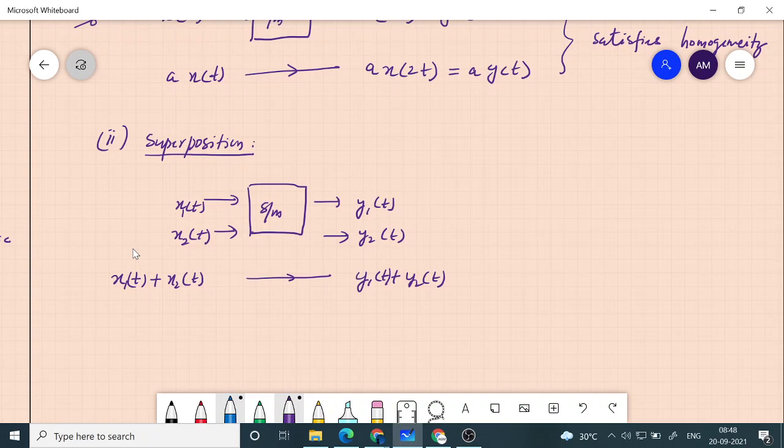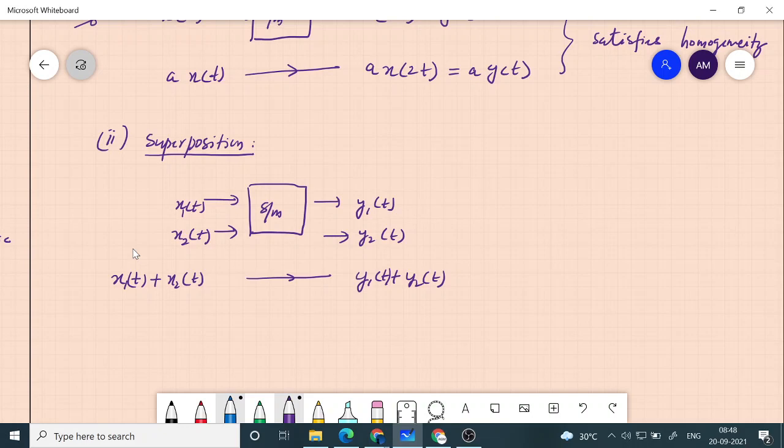Superposition means individual responses to each signal, x1 of t gives y1 of t, x2 of t gives y2 of t. Then when the sum of those two signals is given as input, we get the sum of those two earlier responses.